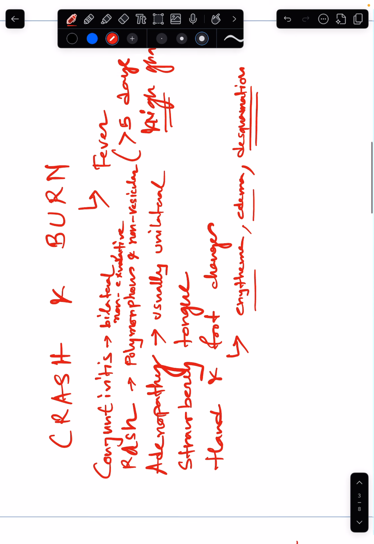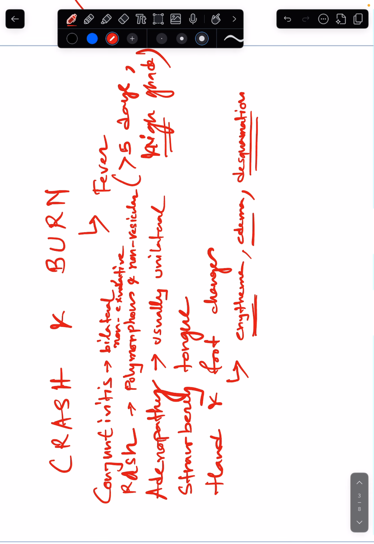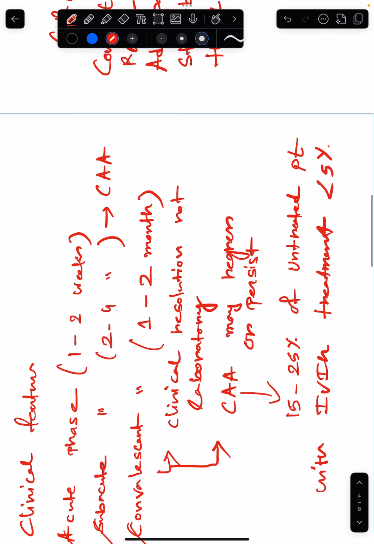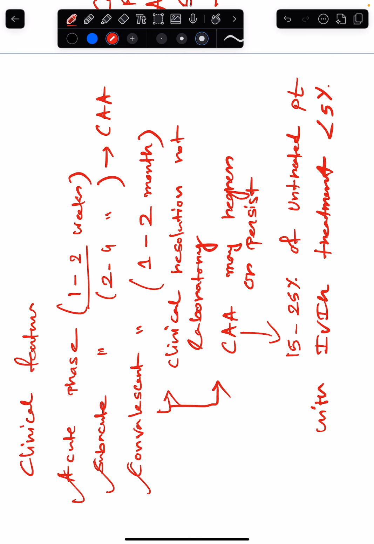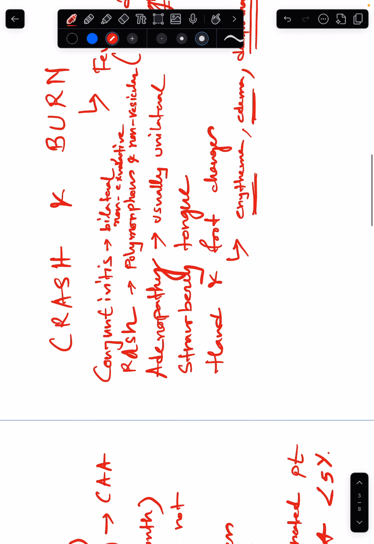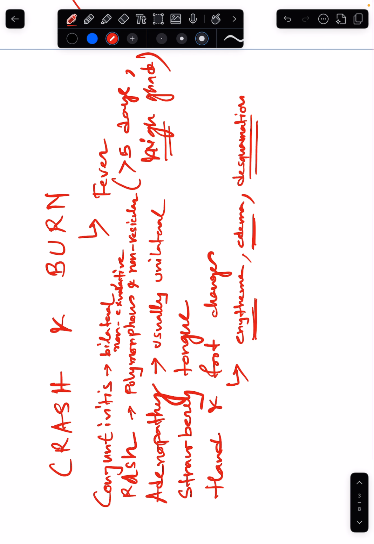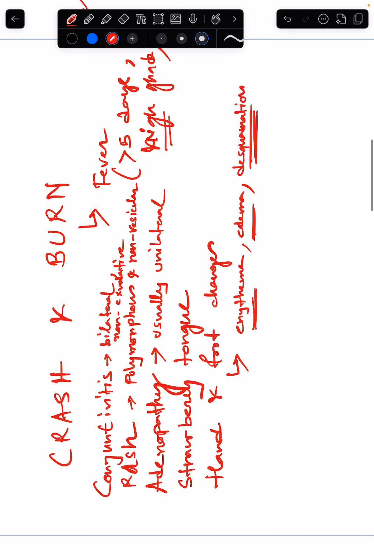In the acute phase, we see the erythema and edema. Acute phase is from 1 to 2 weeks, subacute from 2 to 4 weeks, convalescent 1 to 2 months. Acute, subacute, convalescent. In the acute phase, we see erythema and edema. In the subacute phase, we see desquamation. Okay. So conjunctivitis, rash, adenopathy, strawberry tongue, and hand and foot changes.